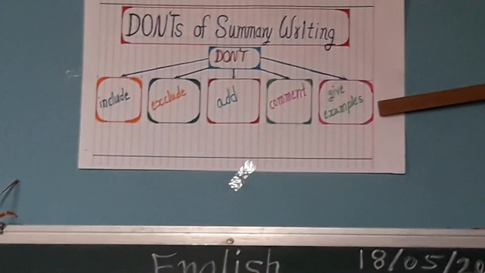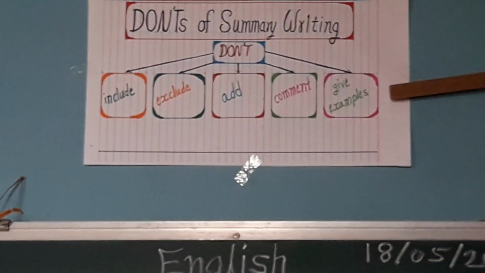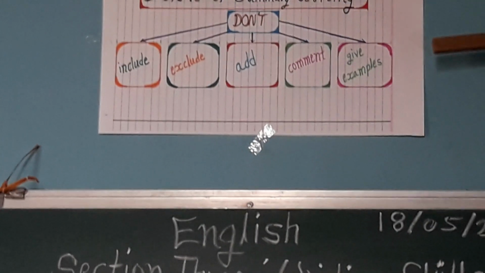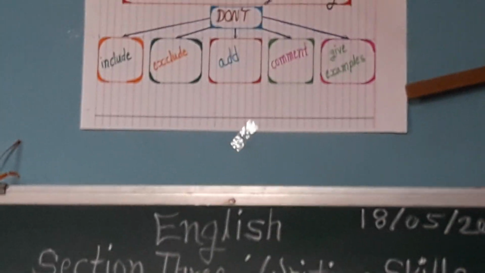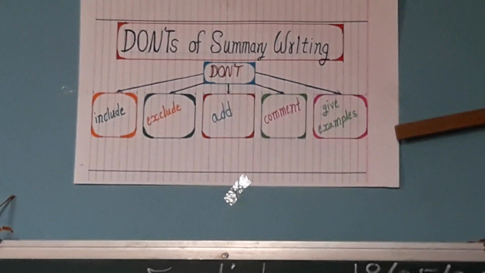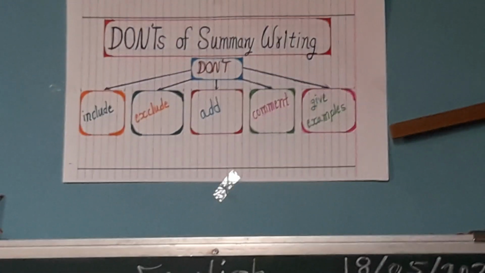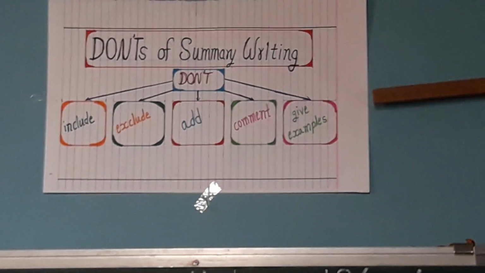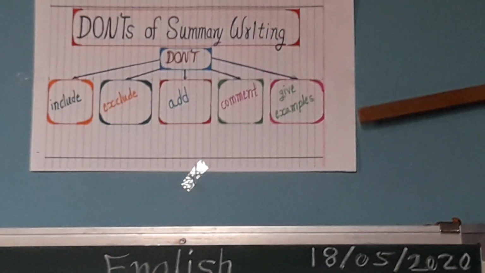And fifth point is don't give examples. Though you feel that you know that topic and you are going to give extra examples for it, that is not allowed. You should not give your own examples, or even if some examples are given in the passage, those examples also should not be written in the summary.